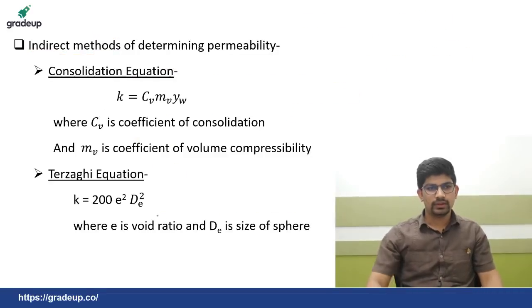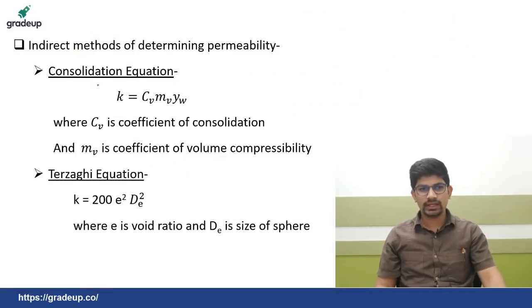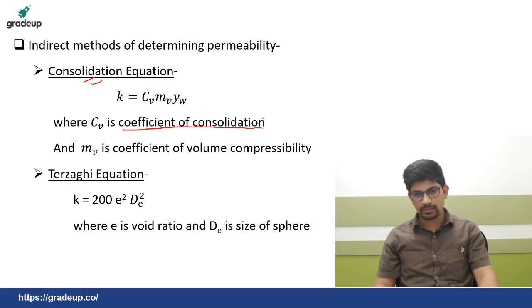Okay. Now the third empirical equation is the consolidation equation. In the consolidation equation, K is equal to Cv mv gamma W. There are three constants here. Cv is the coefficient of consolidation, which we will study in the consolidation chapter. Then mv is the coefficient of volume compressibility. Gamma W, as I have already told, is the unit weight of water.